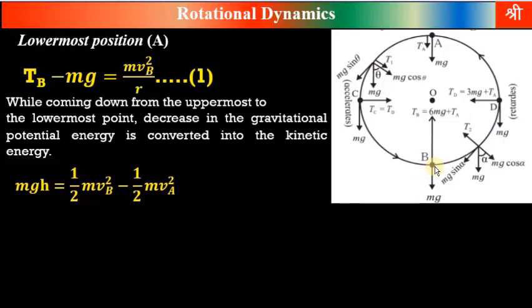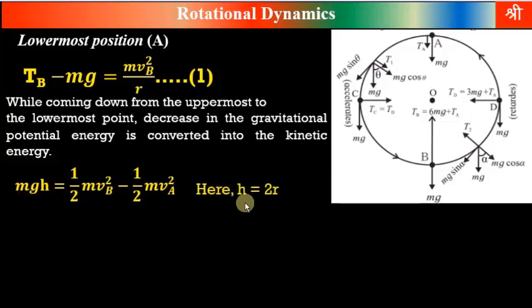Now as speed at bottom is more than speed at top, therefore kinetic energy at bottom is more than kinetic energy at top. Kinetic energy is given by the formula half mv square. Therefore kinetic energy at bottom will be half m vb square. Kinetic energy at top is half m va square. Half m vb square minus half m va square gives the change in kinetic energy when the particle comes from point A to point B. This change in kinetic energy is equal to the decrease in potential energy.